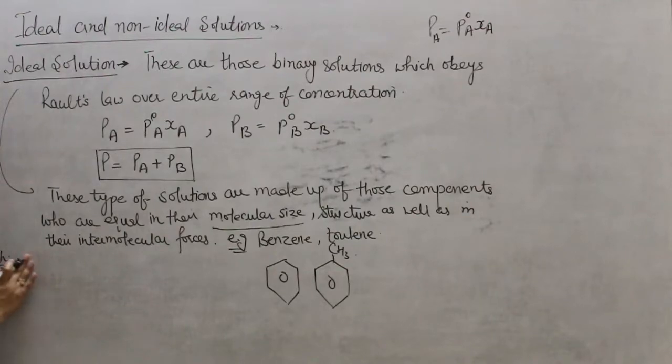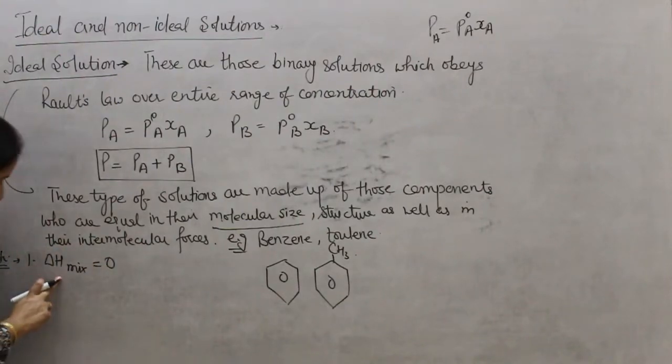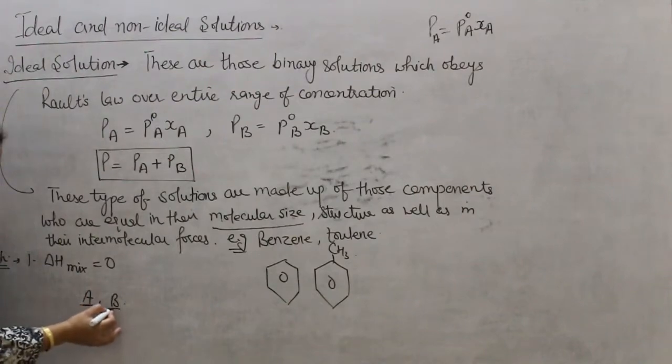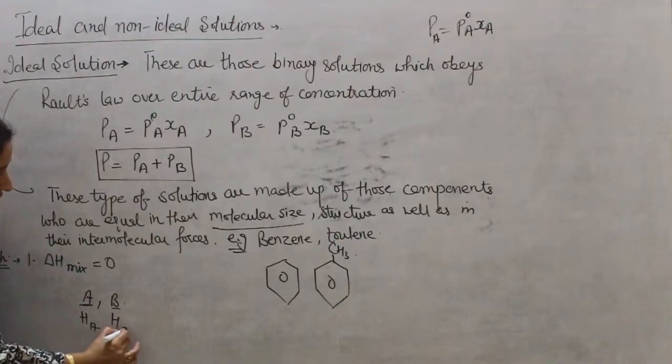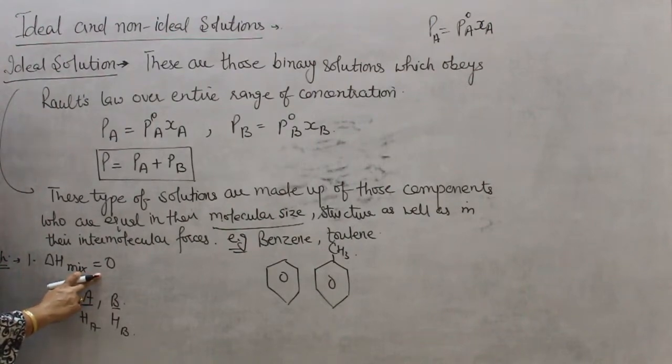In these type of solutions, delta H mixing is equal to 0. What does it mean? For example, we have two components A and B. There is some enthalpy, let it be HA and HB. When we mix both components, there will not be any change in their enthalpy values. It means delta H mixing will always be equal to 0.